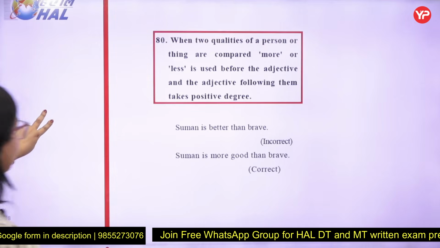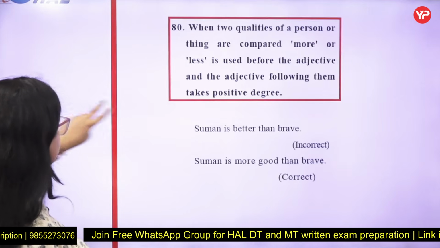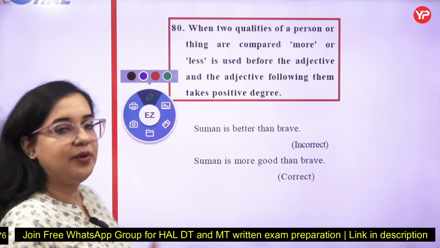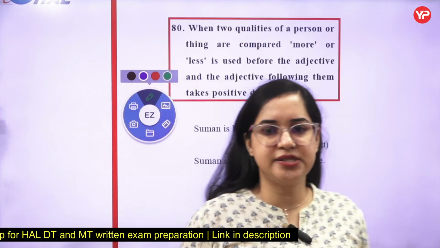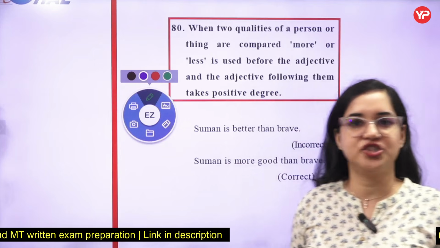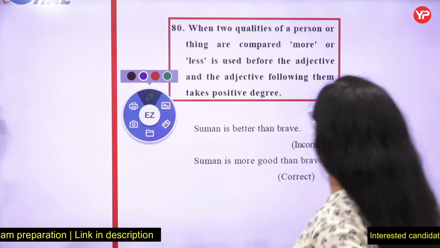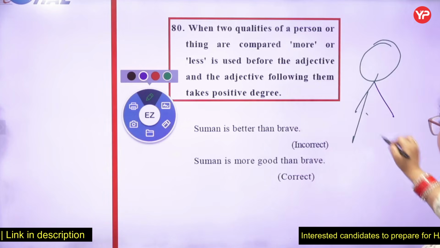Now see, this is what I really want to explain to you right now. When we are comparing two people, we learned the rule that Ram is taller than Sham. You will use "than" and the comparative degree of the adjective. We were clear about it. But what if I'm talking about two qualities of the same person?